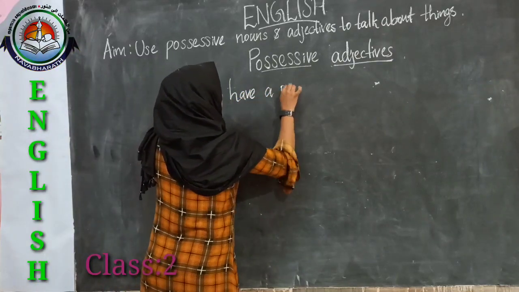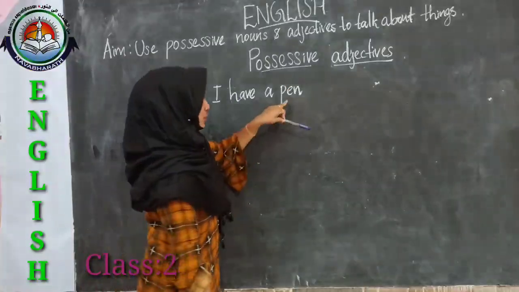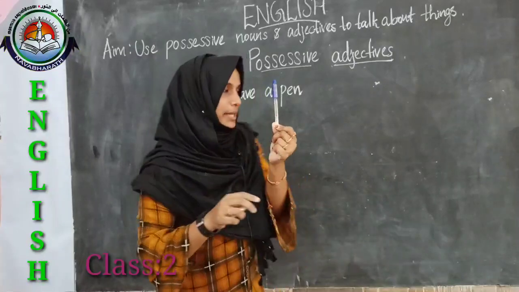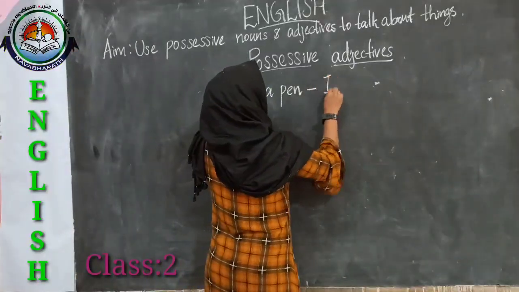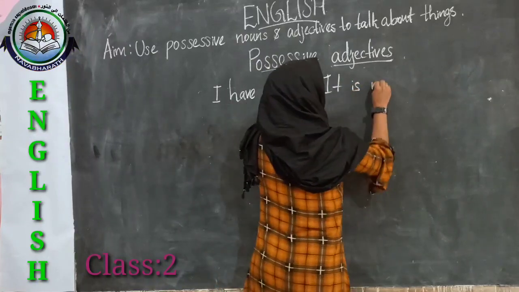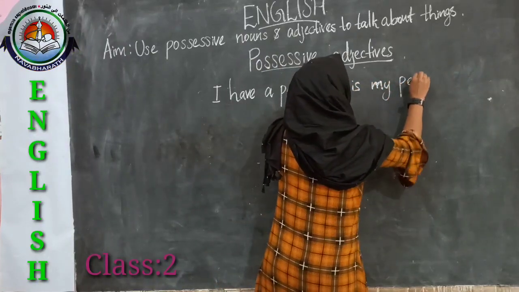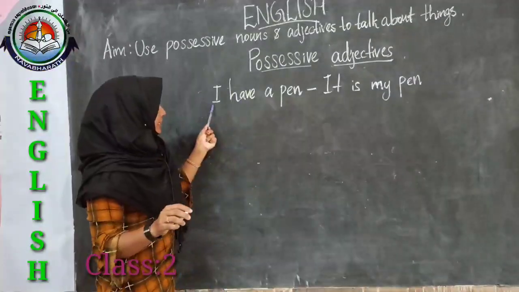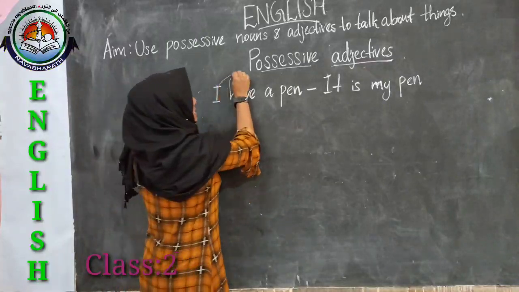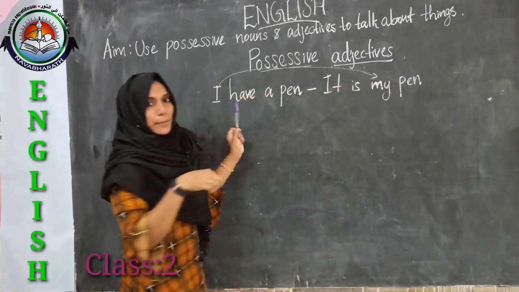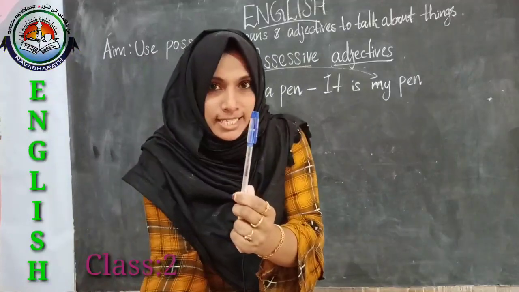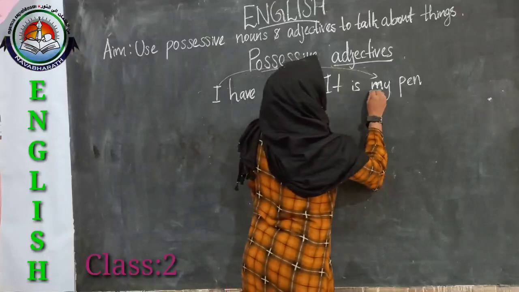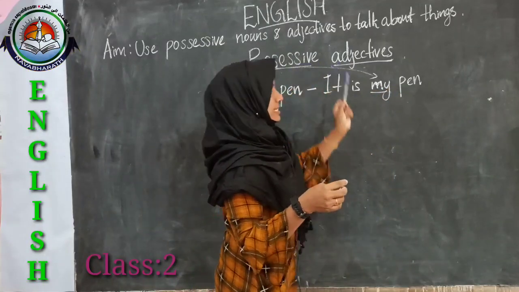So, the pen is a thing and it is my pen. How can we write it? By using I have a pen, it is my pen. Here the word I turns into my, because this pen belongs to me. So here the word my is the possessive adjective.